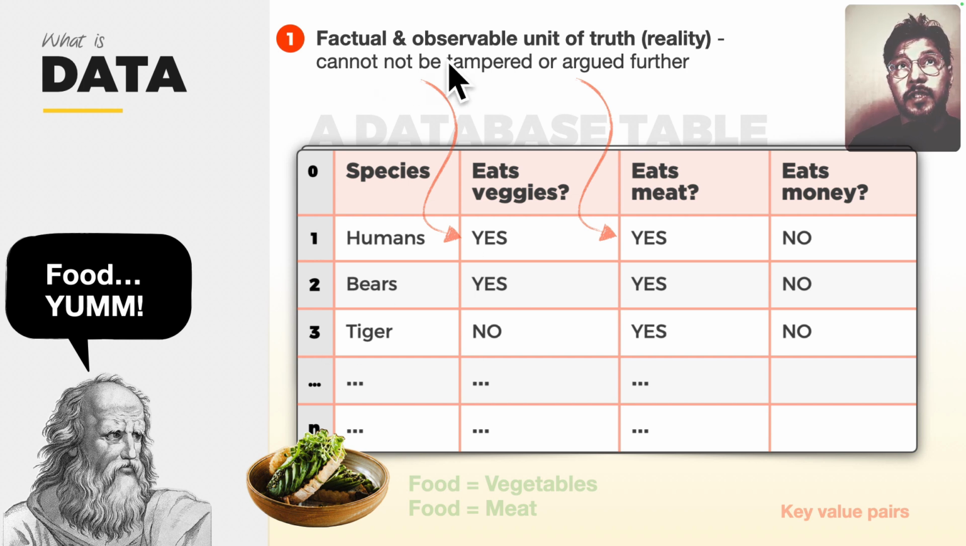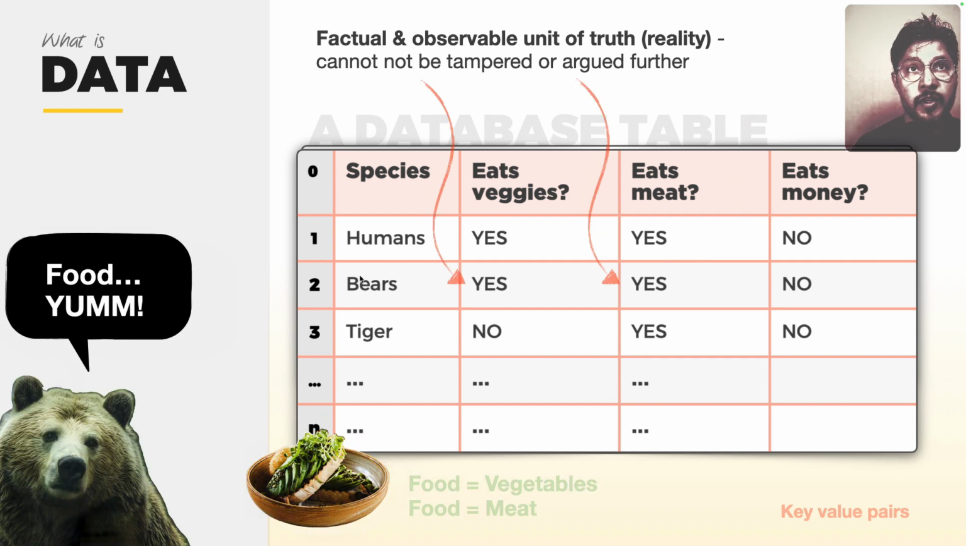Anyway, coming back to data, as you can see here, I've captured those data points. These are observable units of truth. Eats meat, yes. Eats money, no. Now, if you go to bears, that's observable: bears eat both vegetables and meat, so yes and yes. Eats money, no. They probably don't eat the paper. For tiger, we have observed they eat veggies, no. They eat meat, yes. They eat money, no.